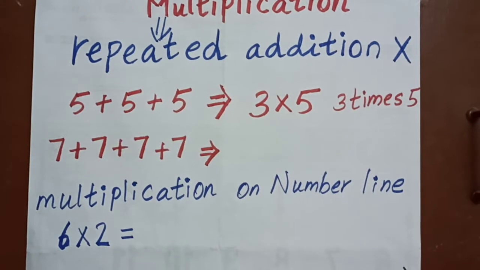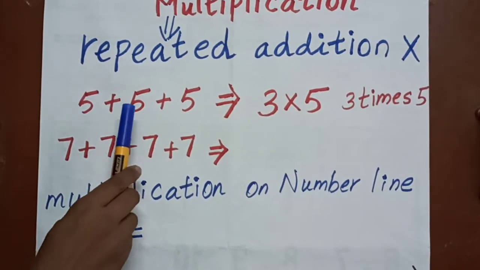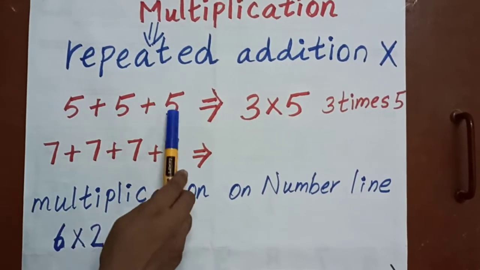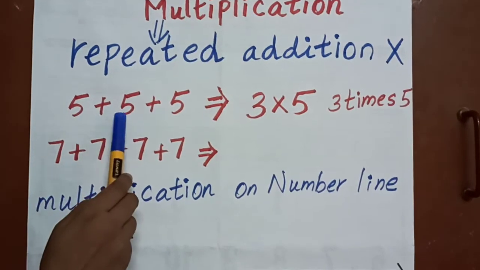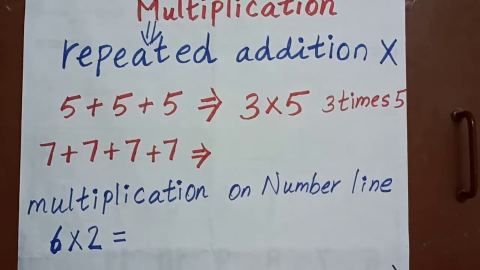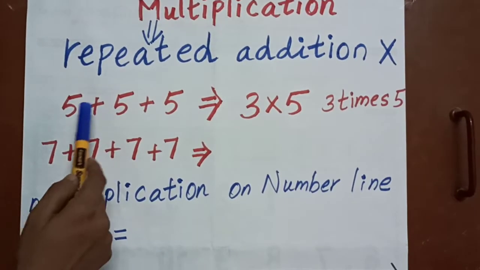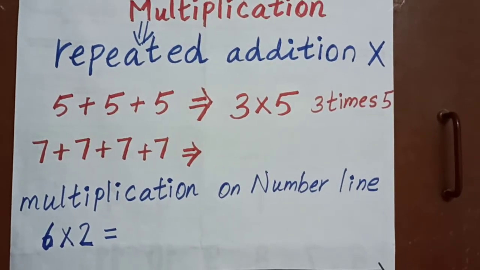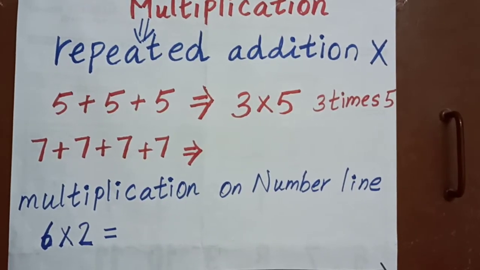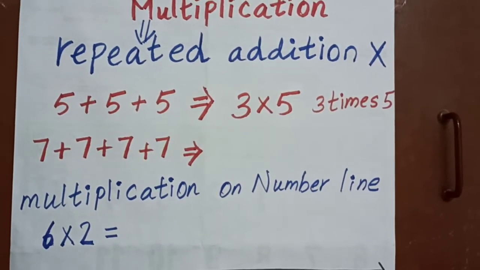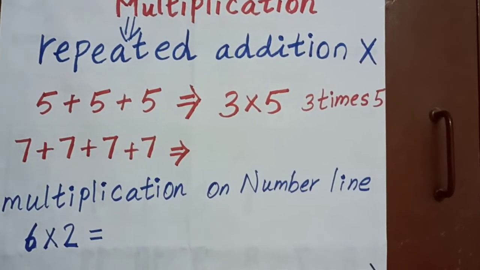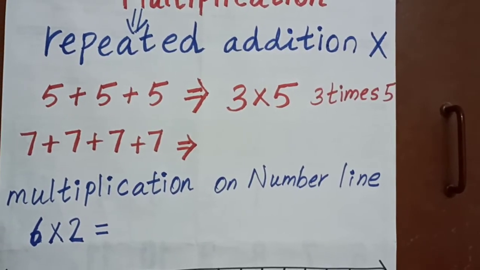For example, here I have written 5 plus 5 plus 5. How many 5s have I written here? 3 5s. Am I correct, children? So here I am adding the number 5 again and again. This is nothing but repeated, repeatedly I am adding the number. This is called repeated addition. Say loudly, children, repeated addition. So repeated addition is nothing but multiplication.